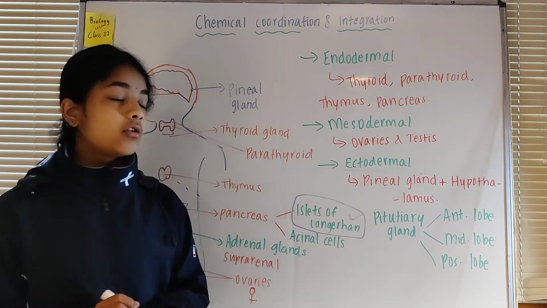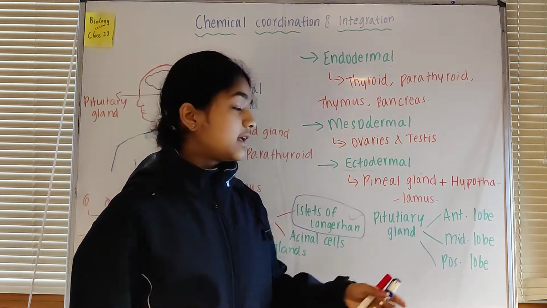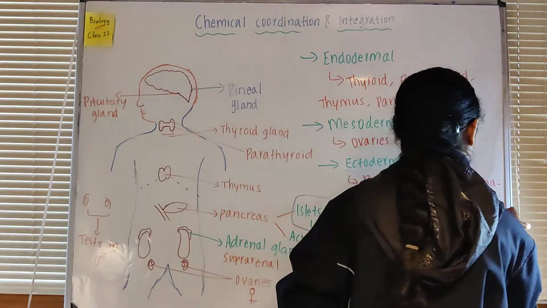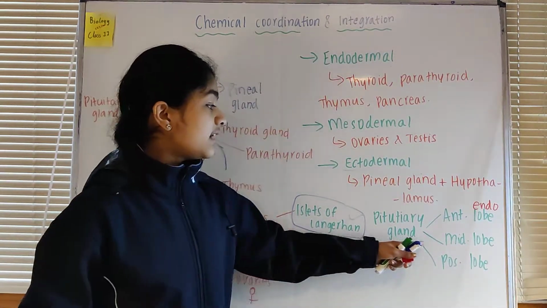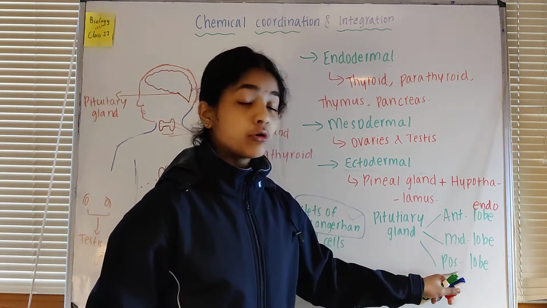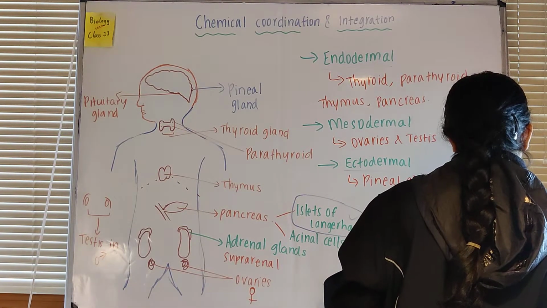Now the anterior lobe is endodermal in origin. The middle lobe and posterior lobe are ectodermal in origin.